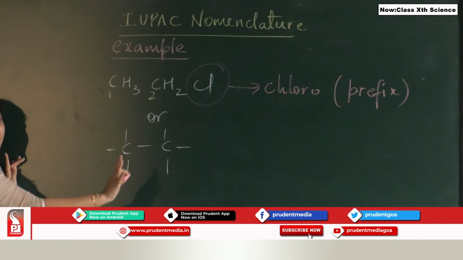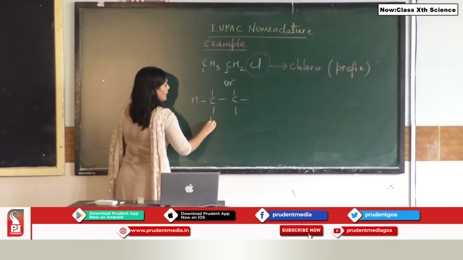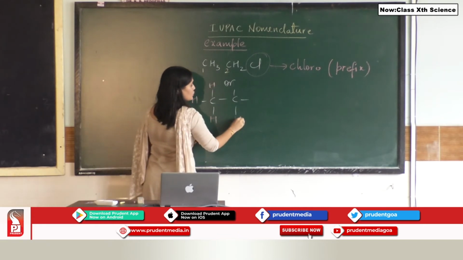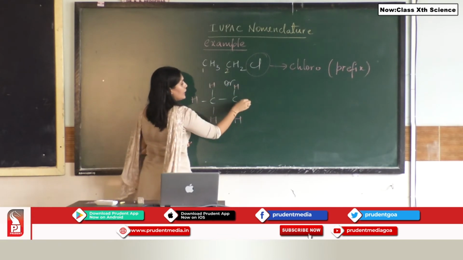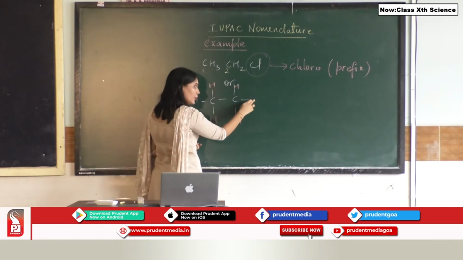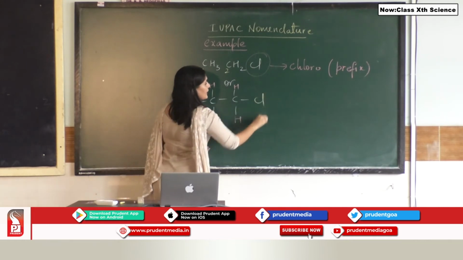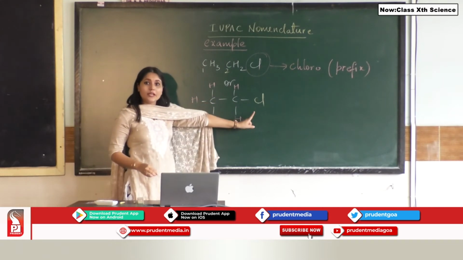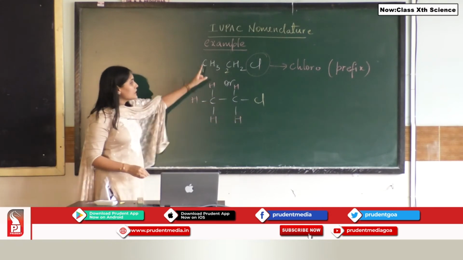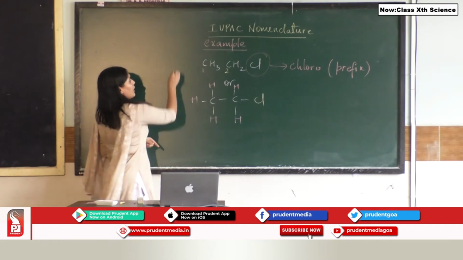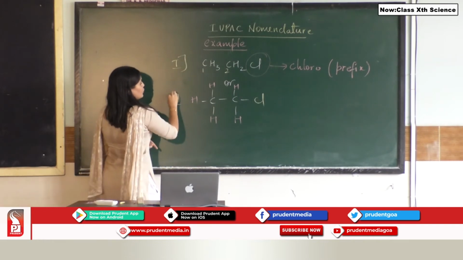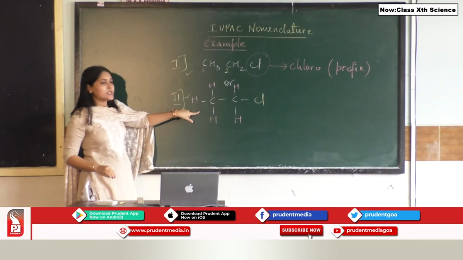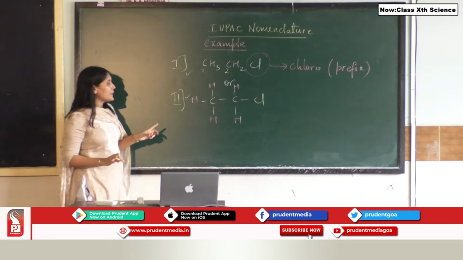Now over here what has exactly happened? These are my hydrogen atoms, CH3, so 1, 2, 3, CH2, 1, 2, and one of the hydrogens which was there over here got replaced by chlorine. So that is my heteroatom which is getting replaced. So over here you see the structure 1 and the structure 2 are both the same. This is a condensed structure and this is a structural formula that is being shown.